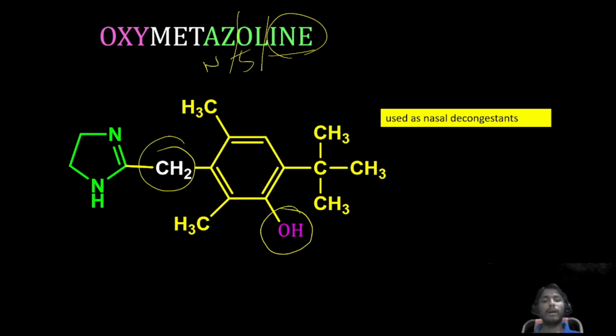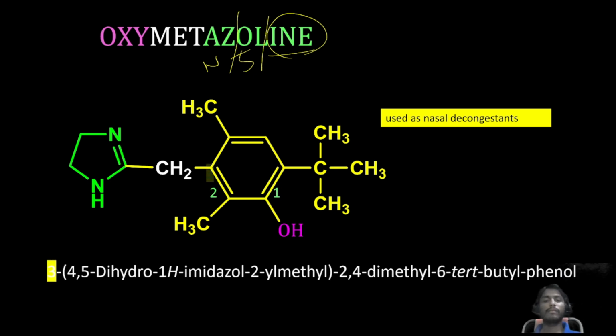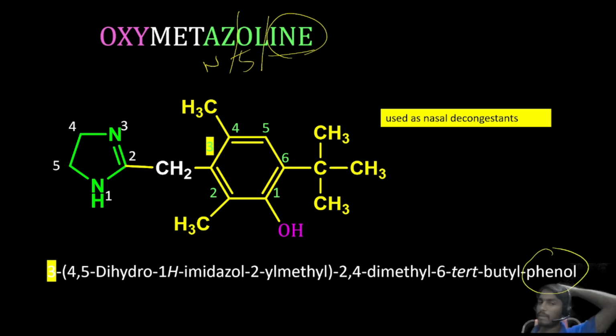So when it comes to the IUPAC name of this particular drug, what is there? Functional group, only hydroxy group is there, so we need to give more priority to the hydroxy group containing phenyl group like this 3, 4, 5. Then we need to give numbering to the heterocyclic ring. So phenol is the basic moiety. Okay, OH group present on benzene, that is phenol.